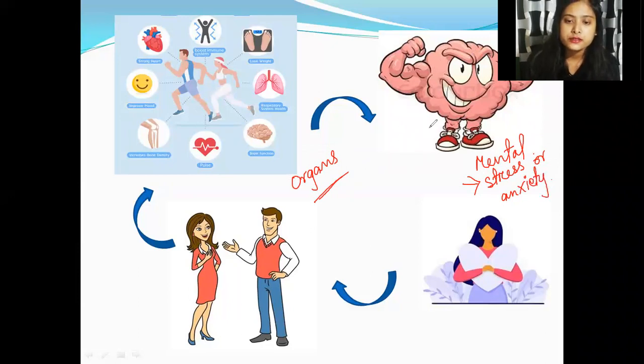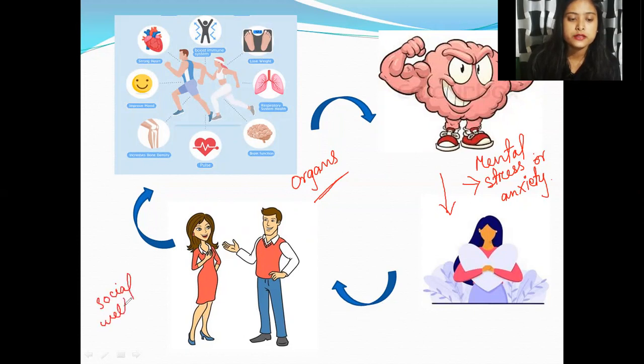So here in this picture, I have shown a strong brain, and this picture is showing the person is at peace. So if you are mentally strong and you are not disturbed, you are not stressed, you do not have anxiety, you are at peace. So that is the second parameter of the definition. And third, that is social well-being.